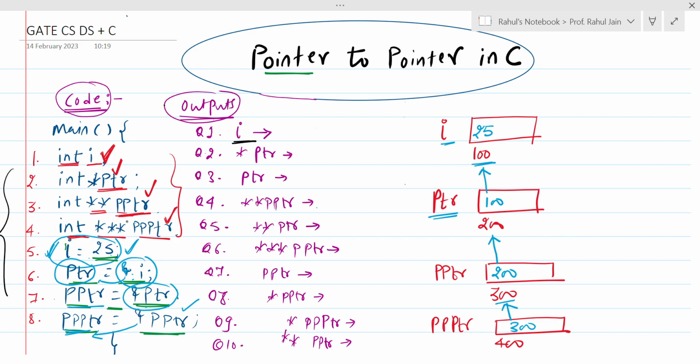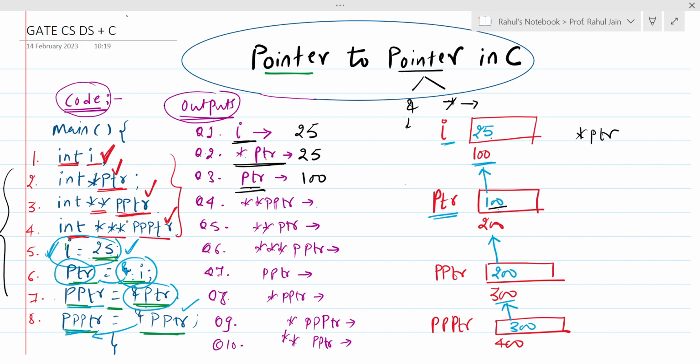Now what will I print? This will print simply 25, because we are just calling the variable name i. Thereafter we are calling star ptr. What does star ptr mean? We learned yesterday that pointers have two operators, ampersand and asterisk. Ampersand is the address-of operator, and asterisk is the value-at operator. So value at ptr, what is value at ptr? Value at 100. What is value at 100? 25. So question number 2 will also print 25. After that, we are printing ptr. What is ptr? ptr has 100, so it is going to print 100.